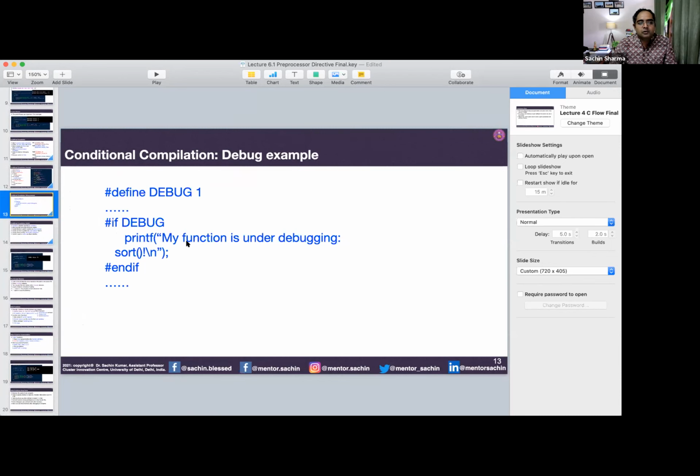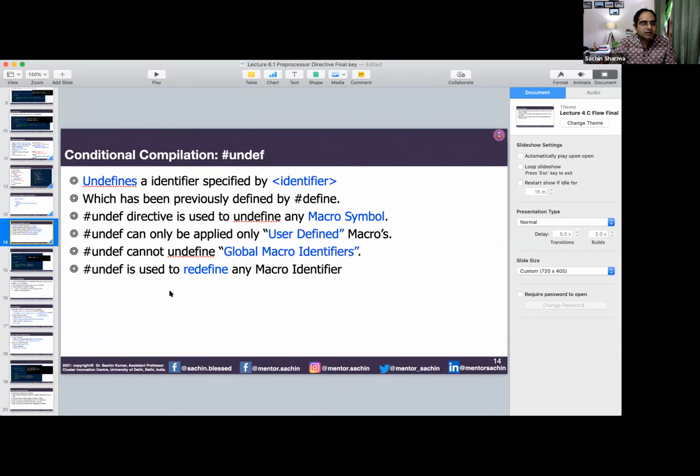In debugging also you can use conditional compilation when you are identifying problems in your program. If there are some things which you want defined in a particular section of the code and undefined in another section, that can also be done using the undef directive.